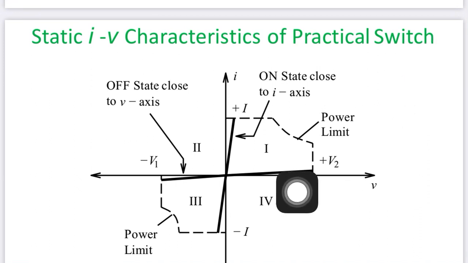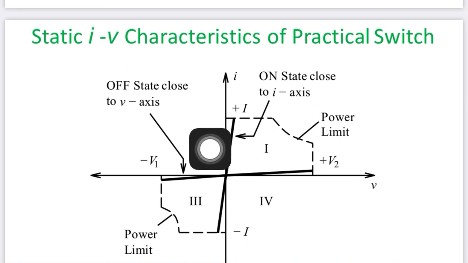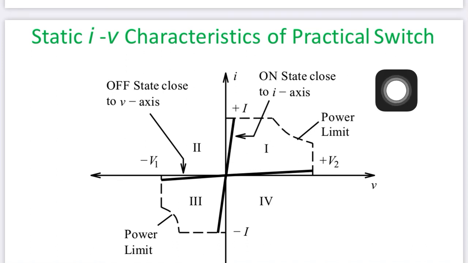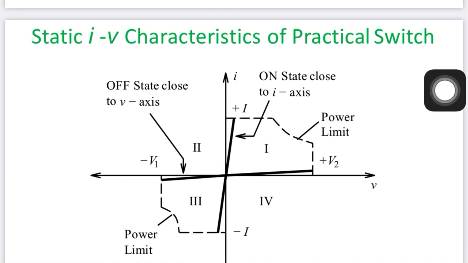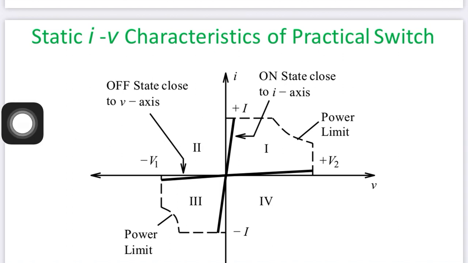Here you can see that white portion, that is a loss. An ideal switch is not like that, where there is a current. In case the switch is off, off means it is open, but there is some leakage current that will flow through it. That is why this portion of current is there. It is on in the forward on-state, and it is also in the third quadrant.